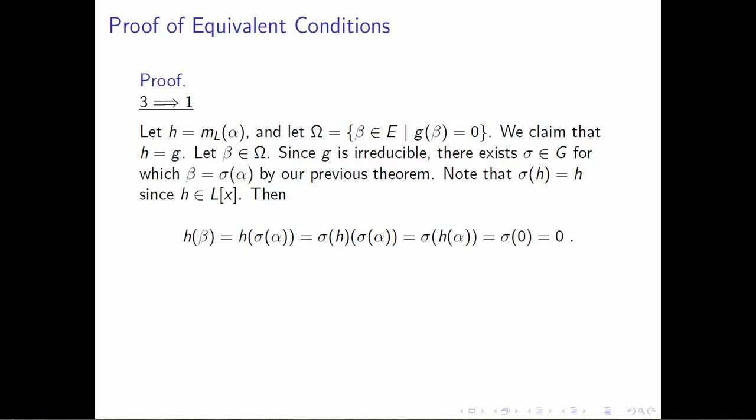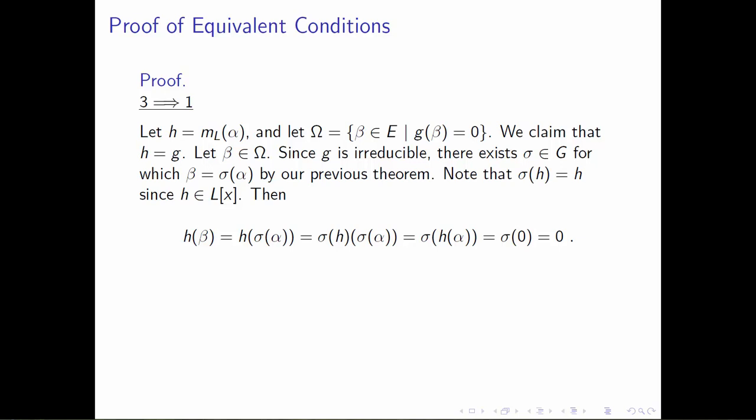So let's start by taking beta in omega. Since g is an irreducible polynomial, we know that there's a sigma in the Galois group of E over f for which beta is equal to sigma of alpha, and this is by one of the theorems in the previous slides, that Goldilocks theorem. Whenever we have an irreducible polynomial and we look at the set of its roots, we can find an element of the Galois group that carries one root to the other.